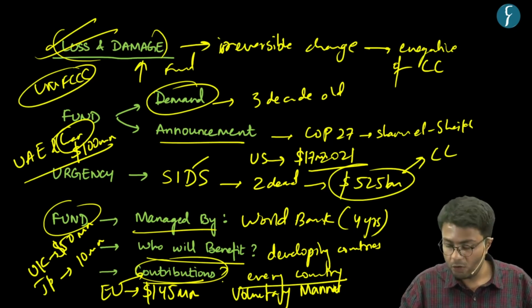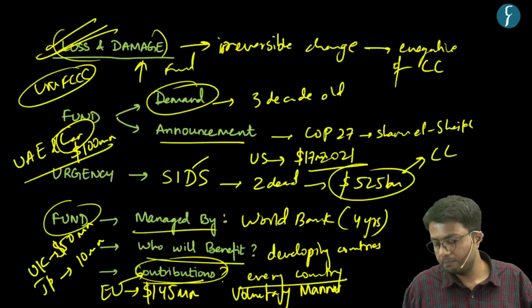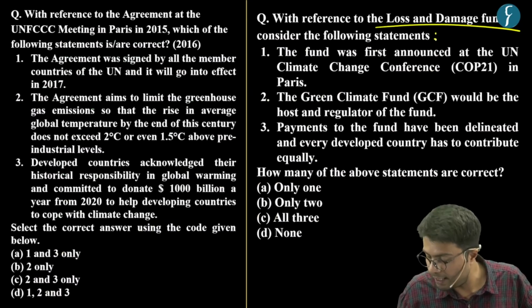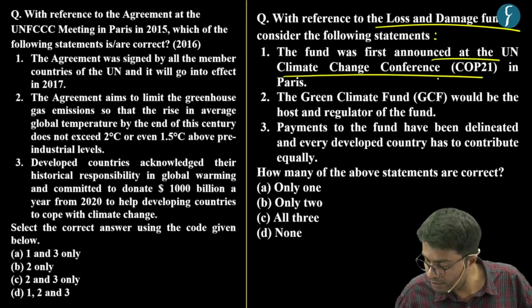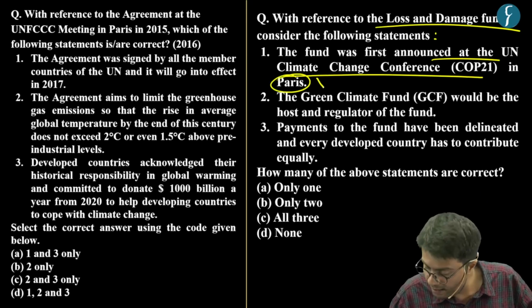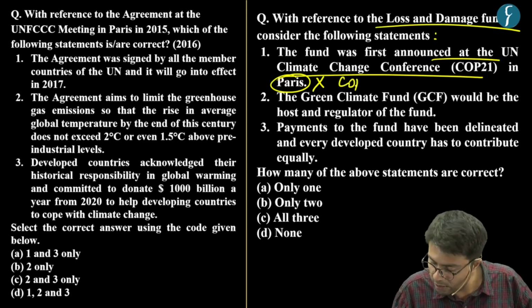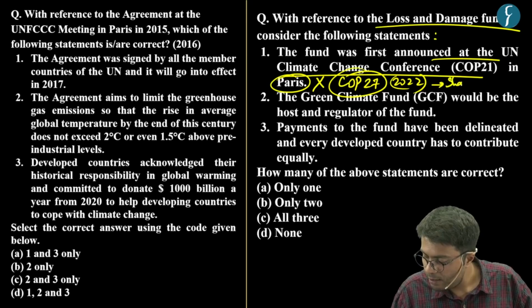Now, after we have dealt with the loss and damage fund, let us solve the practice question. With reference to the loss and damage fund, consider the following statements. This fund was first announced at the UN Climate Change Conference, which was held in Paris. Naturally, this statement is incorrect, as I've already highlighted that this fund was announced in the year 2022, and it was announced by COP27, which was held in Sharm el Sheikh.